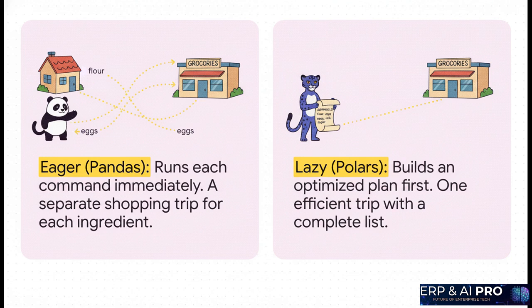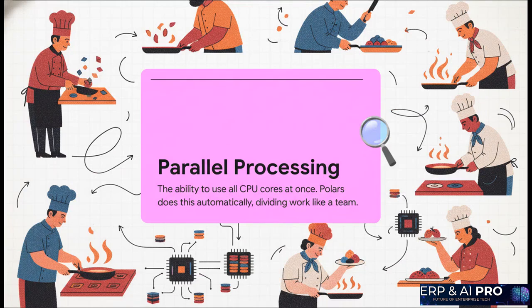Much, much smarter. The next piece of the puzzle? Parallel processing. Remember our chefs? Your computer has multiple processors, or cores. Think of them as individual chefs ready to work. Our Pandas chef, bless its heart, only uses one. Polars comes in and puts the entire team to work, all at the same time. It automatically splits up the job so every core is busy, getting the whole thing done way, way faster. It's teamwork, pure and simple.